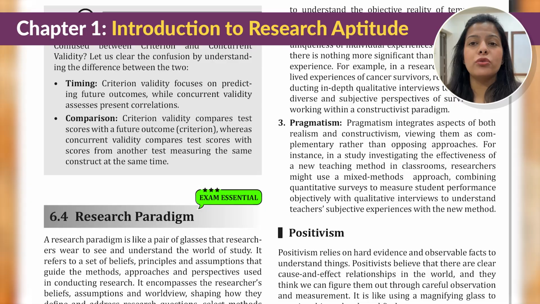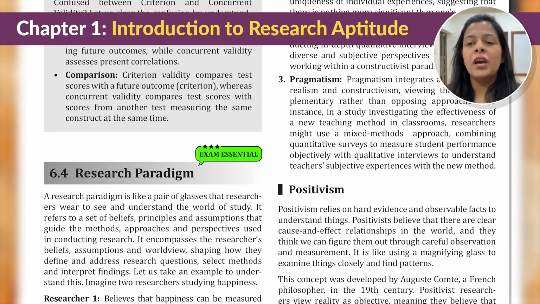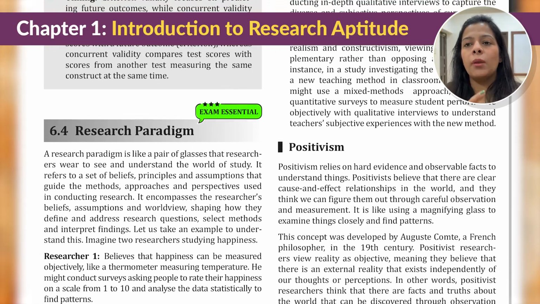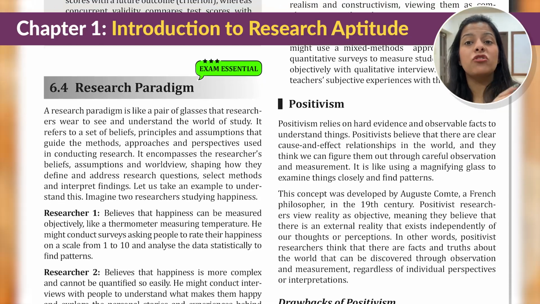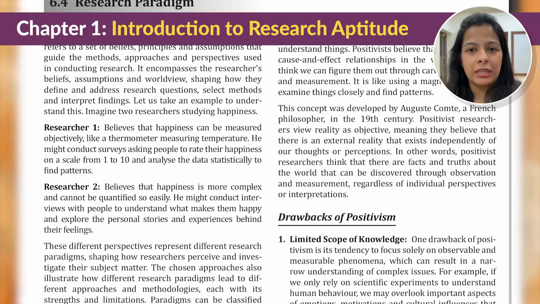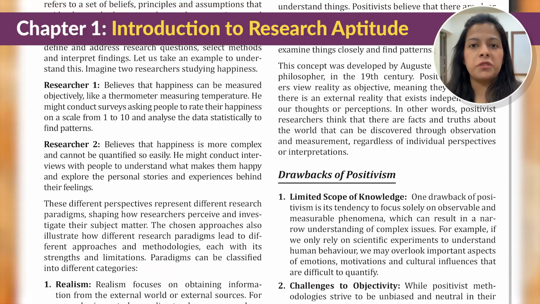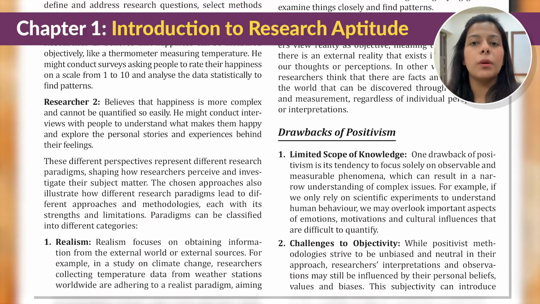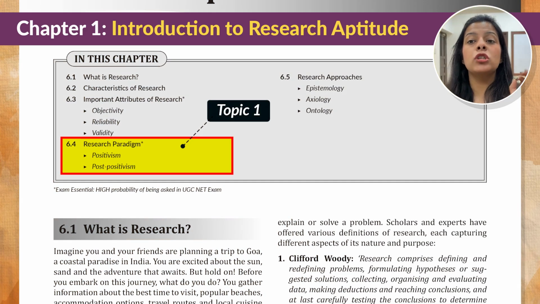Firstly, it is important to know the key differences between the 2. For example, positivism is all about being objective, having measurable data, while post-positivism brings in a lot more flexibility, allowing the researcher's perspective and context to come into the picture. At the same time, you need to also know the drawbacks of the 2 paradigms.